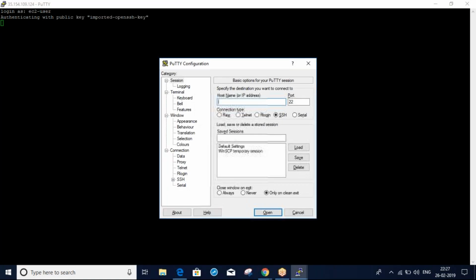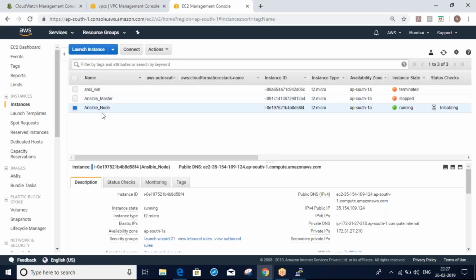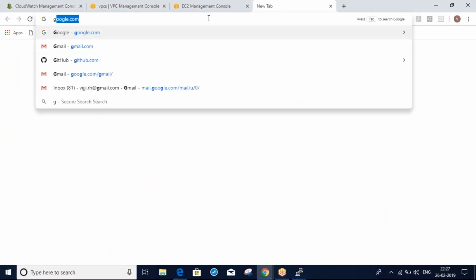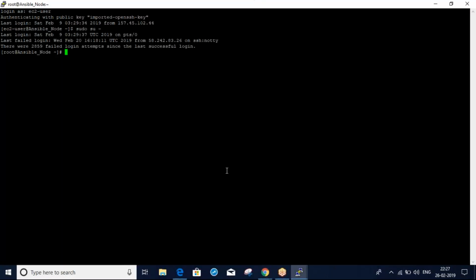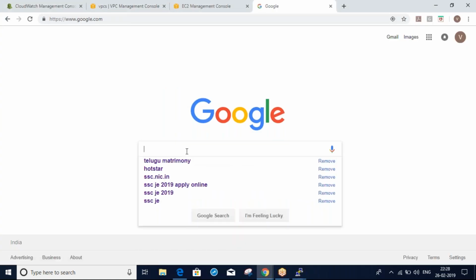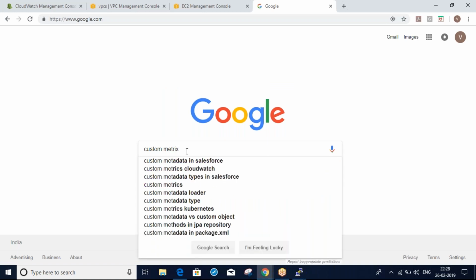So now I'm installing this for my Ansible node server. Okay, just search for custom metrics, CloudWatch.